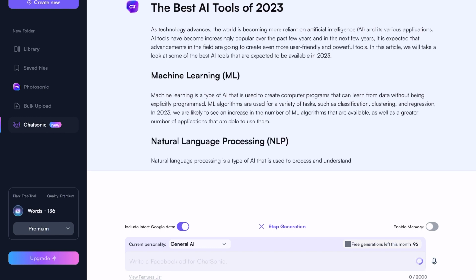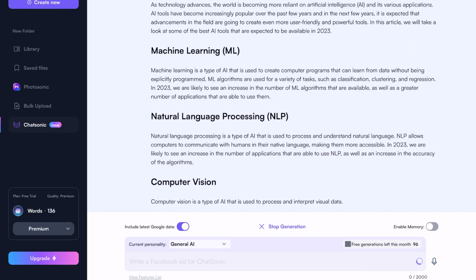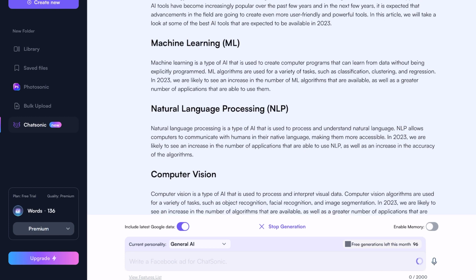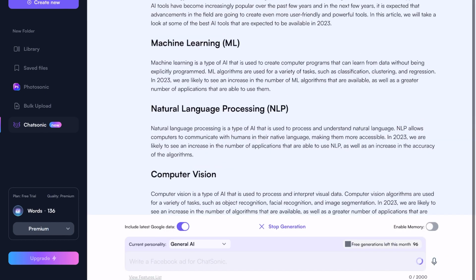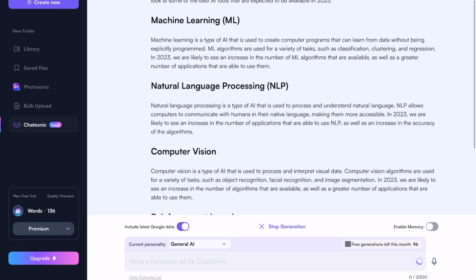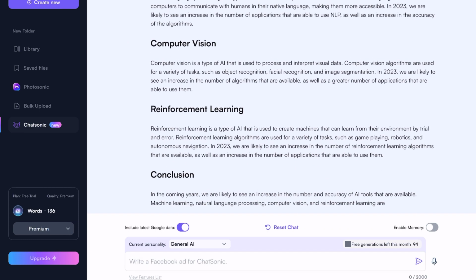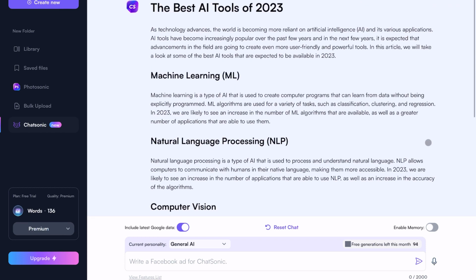So it tells us here that actually it has data from 2023. And in this case, I think it didn't really understand the question right, because I asked, write an article about the best AI tools in 2023. So it's giving us machine learning, NLP, computer vision. So it's more or less giving us some types of what the AI is actually doing. So it's okay for us. We can try something else as well.